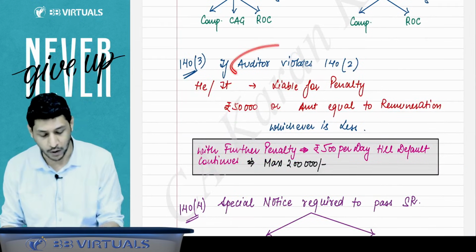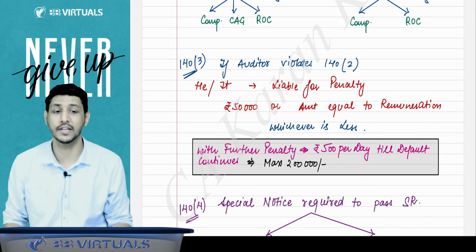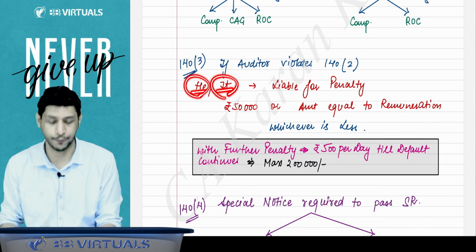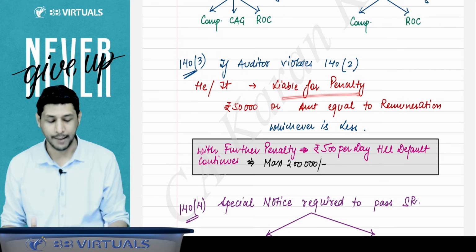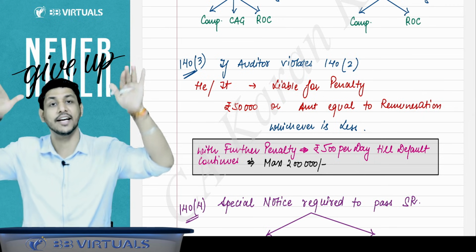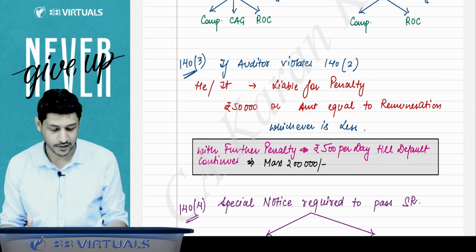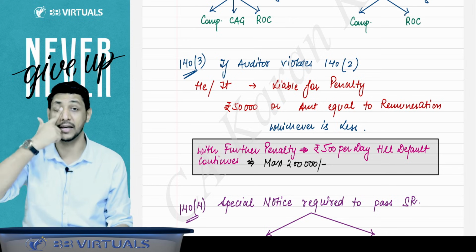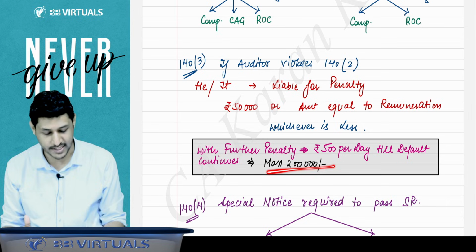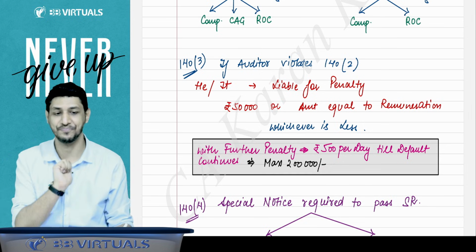But sir, if the auditor violates this section, if he does not give the statement, then what will happen? Then he or it, he for the individual auditor, it for the firm auditor, they will be liable for a penalty of rupees 50,000 or an amount equal to remuneration, whichever is less, and further penalty until you submit that statement. For every day you will be liable for 500 rupees per day, maximum rupees 2 lakh.